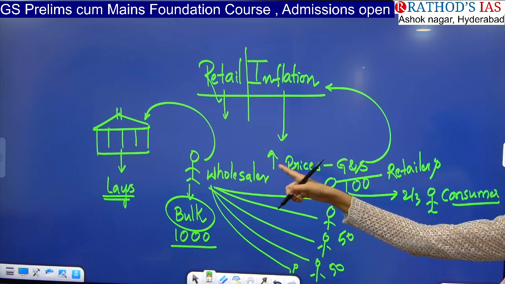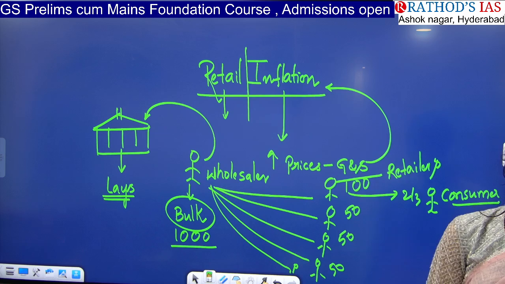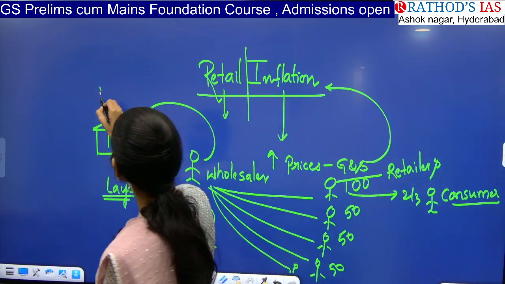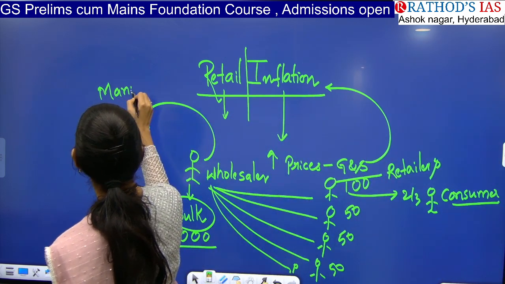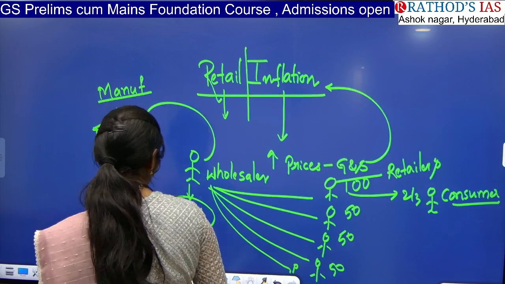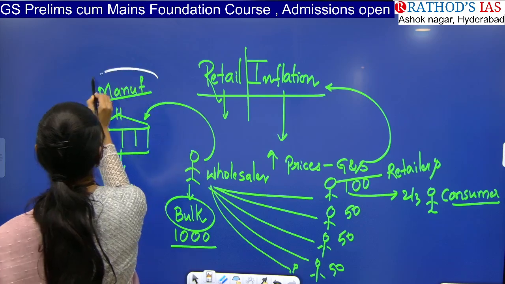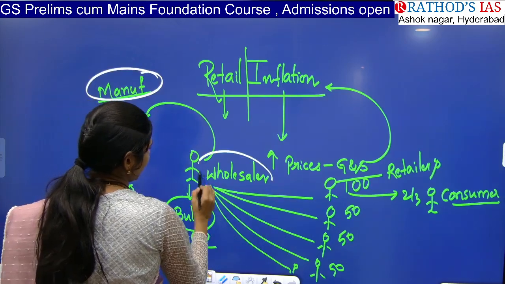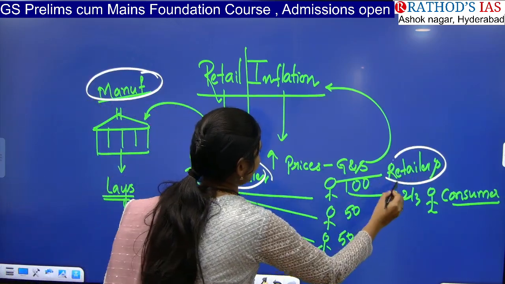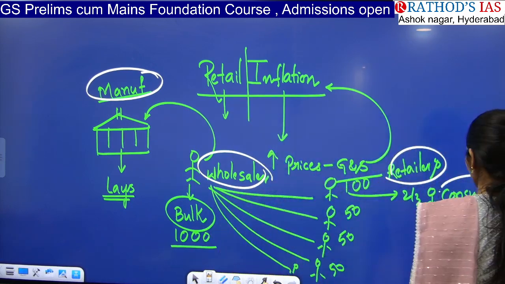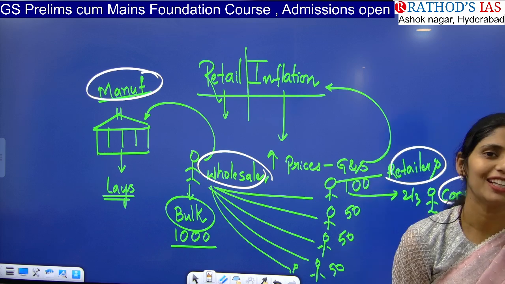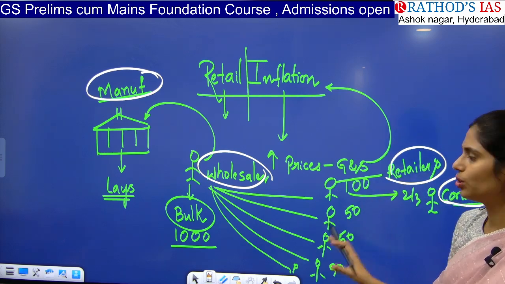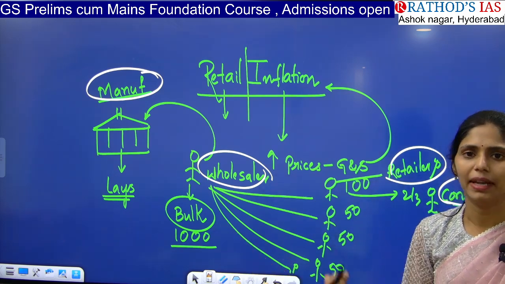So in this chain of production of goods, what did you come across? First is the manufacturing company, second is the wholesaler, third is the retailer, and fourth is I, the consumer, who goes to the nearby gully shop, asks for chips packets and gives money.